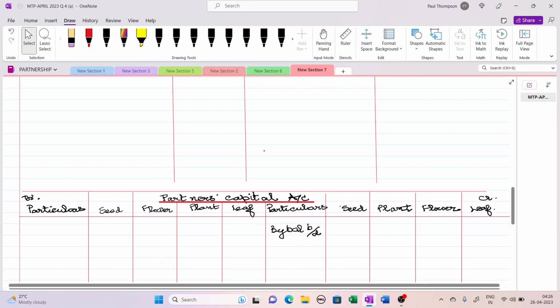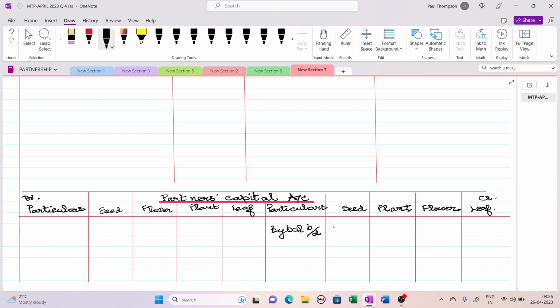The capital given is 2,40,000, 60,000 and 90,000. This is Seed's. In the question, they did not talk about Leaf, how much he has brought, whether he has brought cash or something. It is not given right now. We are not putting Leaf on this side.